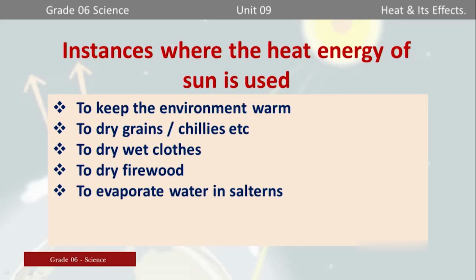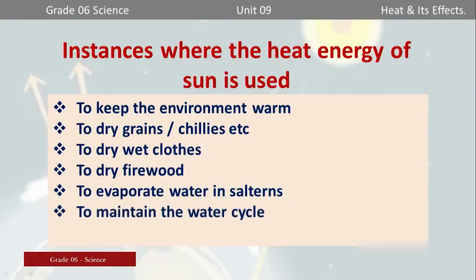The sea water is obtained into shallow tanks in a solvent and water is evaporated using the heat of the sun. That is the process taking place in a solvent. To maintain the water cycle, we call that the hydrological cycle, and to cook food and to heat water. Now, these are the instances where we use the heat energy of the sun.